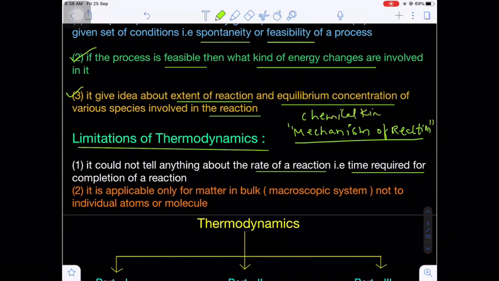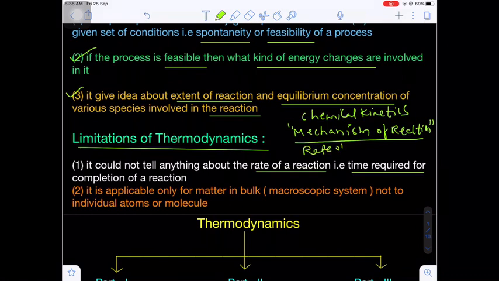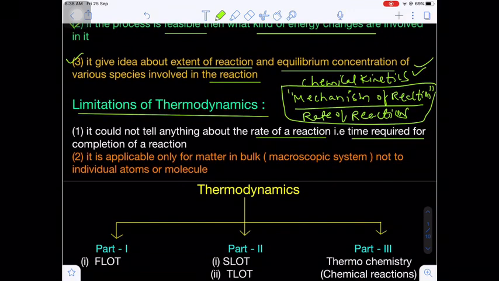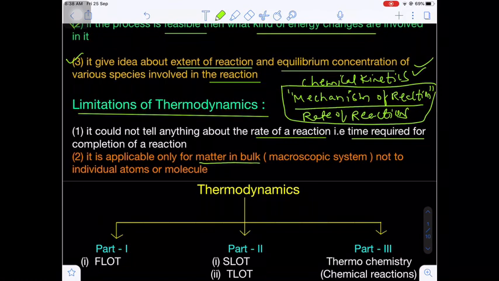Chemical kinetics deals with the rate of reactions, the factors affecting the rate of reactions, and the mechanism of the reaction. All these things we will discuss in which chapter? Chemical kinetics. And one more drawback: thermodynamics is only applicable to matter in bulk quantity.